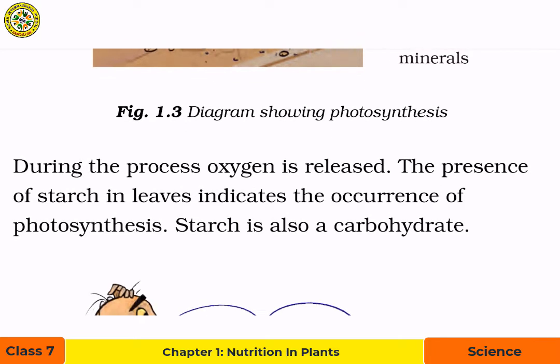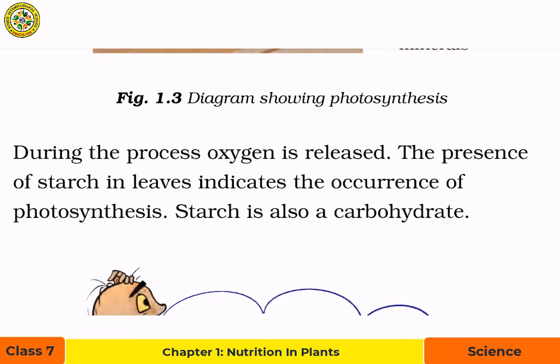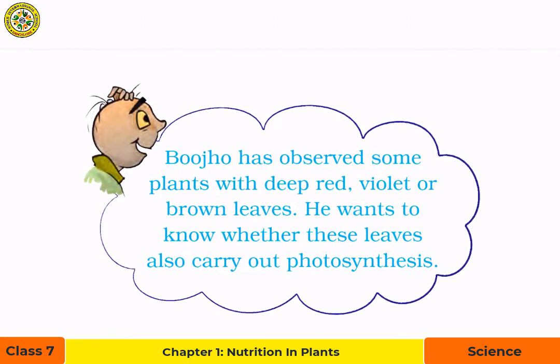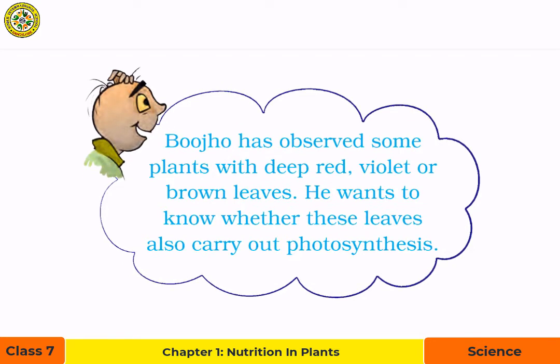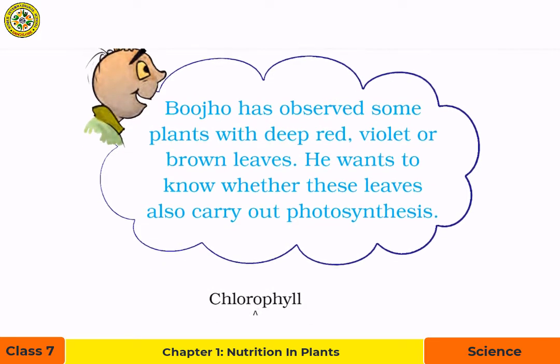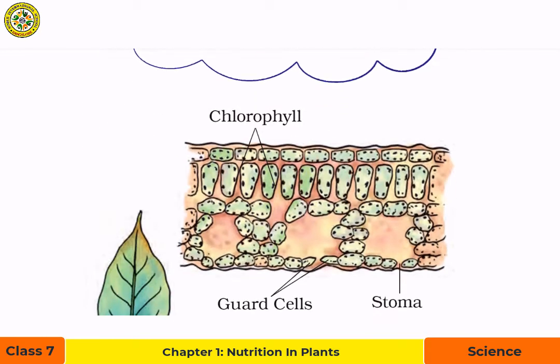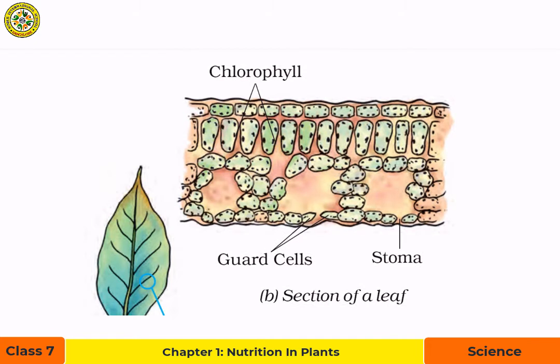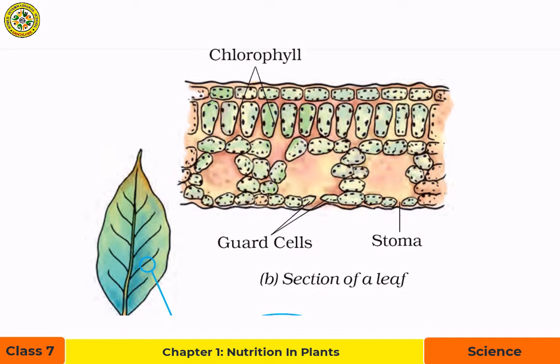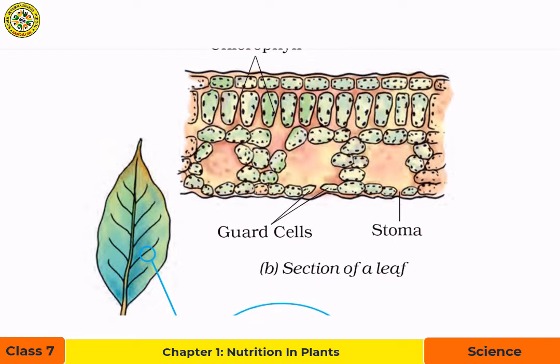The presence of starch in leaves indicates the occurrence of photosynthesis. Starch is also a carbohydrate. Bujo has observed some plants with deep red, violet, or brown leaves. He wants to know whether these leaves also carry out photosynthesis. Now, here you can see the section of a leaf which shows guard cells, stomata, and chlorophyll.